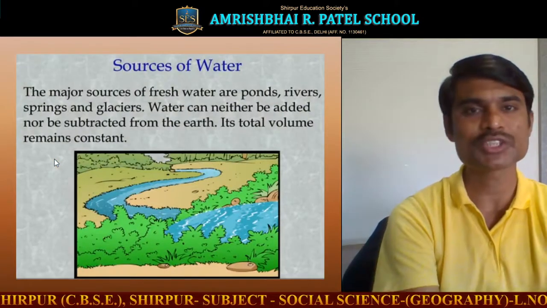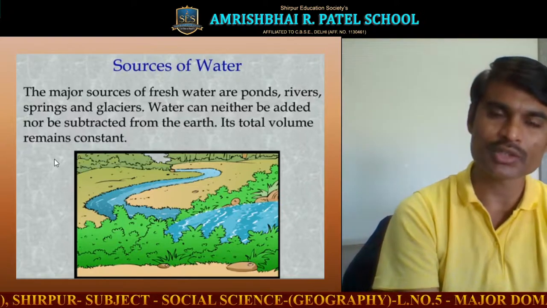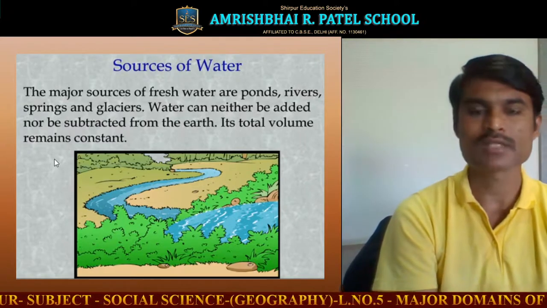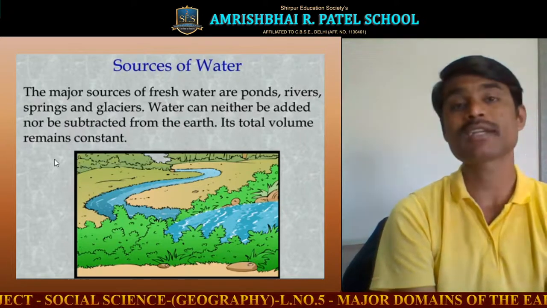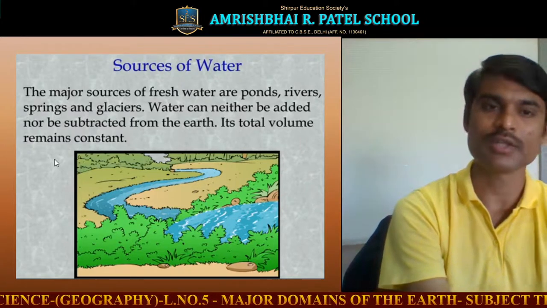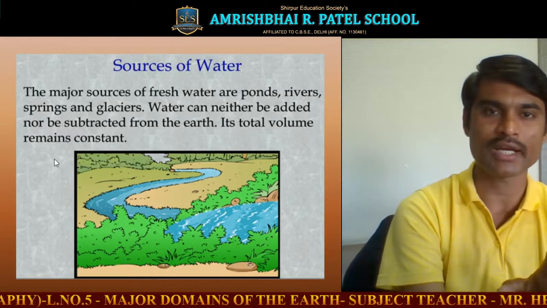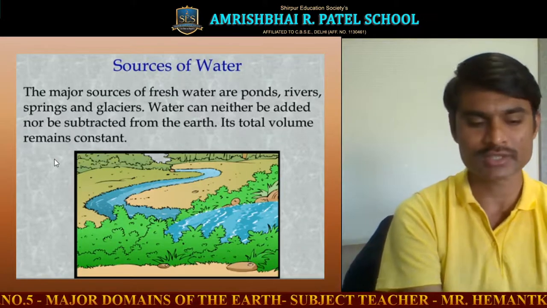So what are the sources of water? The major fresh water sources are ponds, rivers, springs, and glaciers. Water can neither be added to nor subtracted from the earth, so its total volume remains constant. It remains the same.